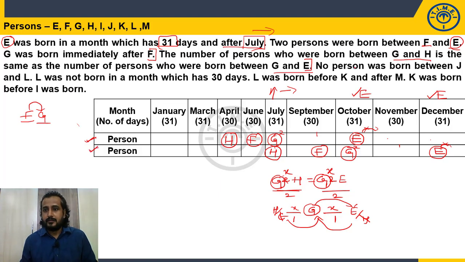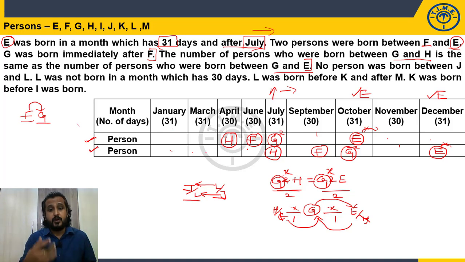Okay, fine. No person was born between J and L. What do you mean by that? There should not be any persons we should place between J and L. But between J and L, who was born before? Is that information given? No. So what will be my arrangement? J and L should be occupying 2 consecutive positions, but J may be immediately before L or L may be immediately before J. So in case 1, where you have that scope, 2 consecutive positions vacant, Jan, March, November, December. In case 2, Jan, March, April, June also. So we have 3 possibilities.